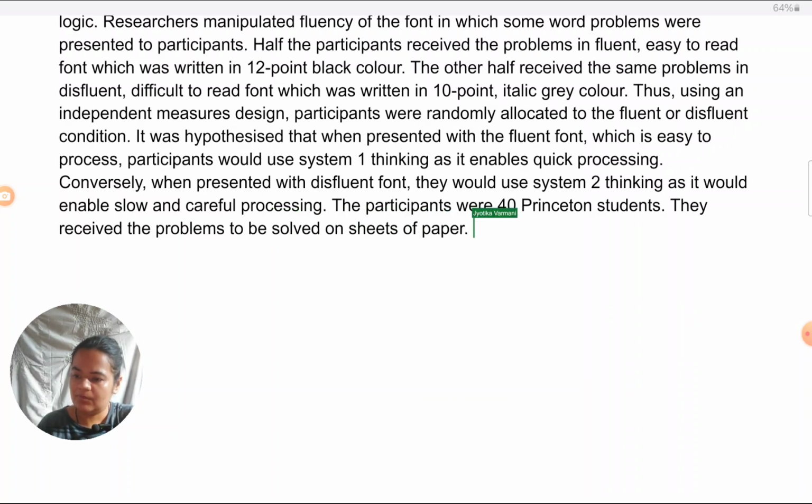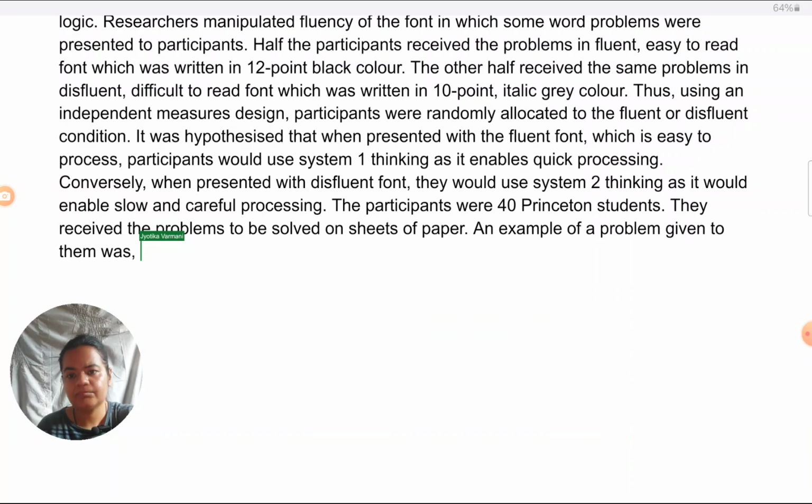An example of a problem given to them was: a bat and ball together cost $1.10.